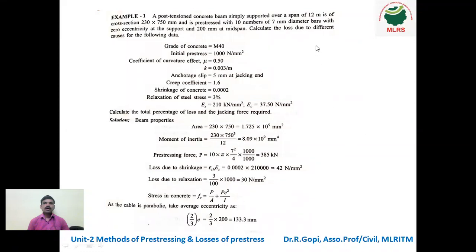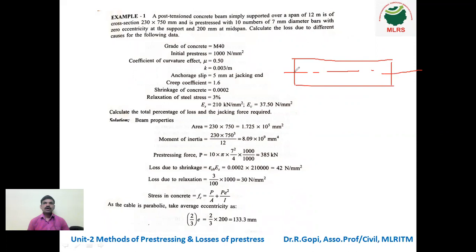Students, let us see the first problem, example 1. I am reading the question. A post-tensioned concrete beam simply supported over a span of 12 meters is of cross-section 230 mm by 750 mm and is pre-stressed with 10 numbers of 7 mm diameter bars with 0 eccentricity at the support and 200 mm at midspan. Calculate the loss due to different causes for the following data. You can see here this is a beam, and this is the centroidal axis.